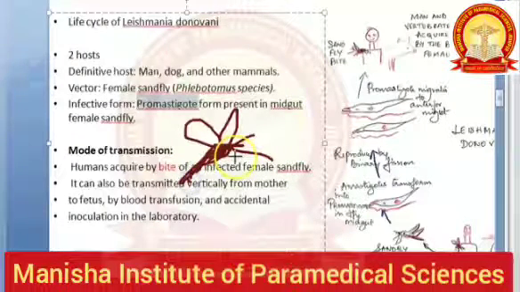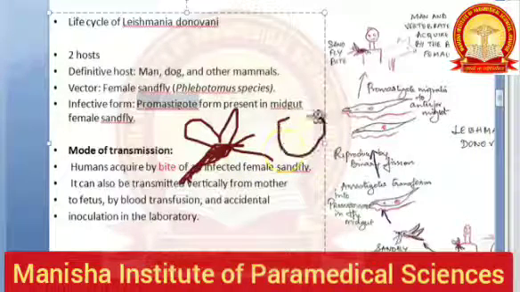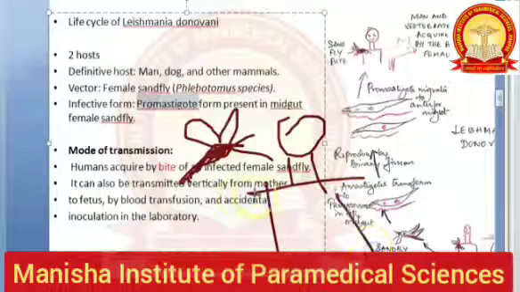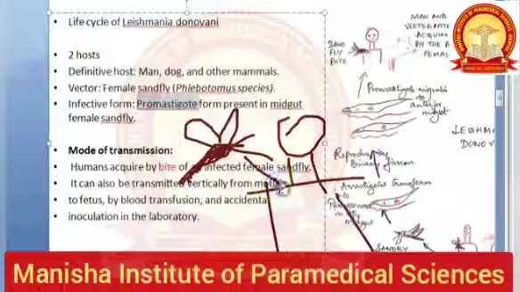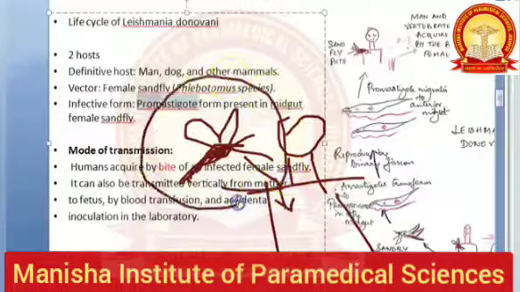Okay. Now, when it bites a human, now this is a human, it's going to bite this man. This is a female infected sandfly. Remember, it is going to bite him. So the female can go deeper. So when it goes deep, it is going to infect this man. So this is a mode of transmission, the bite of the infected female sandfly.